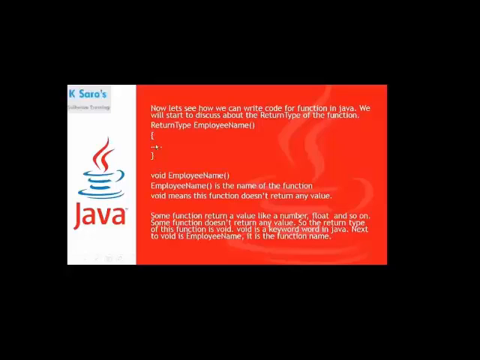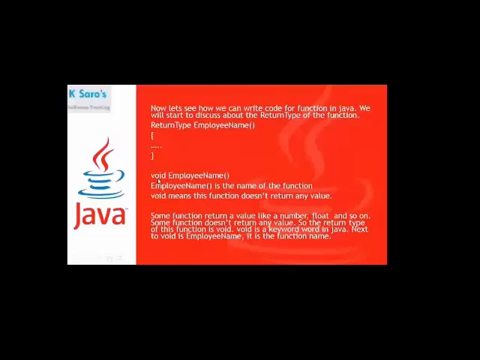Okay. And then inside this, you can write some coding. Inside the function, you can write some code. Then you can close this function. Fine. So this is the syntax you need to follow for writing the function, and inside the function, you can write some code. Fine. So this is the return type function.